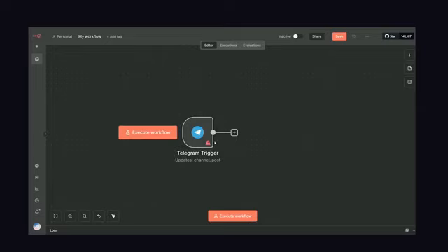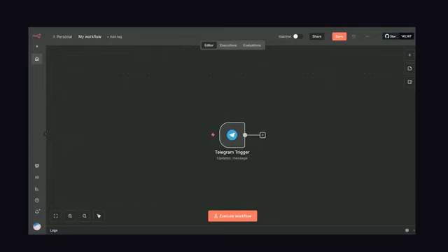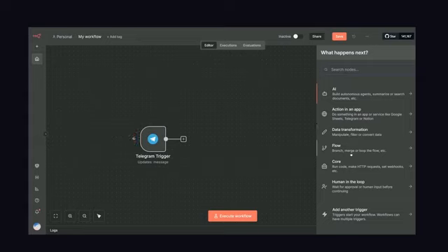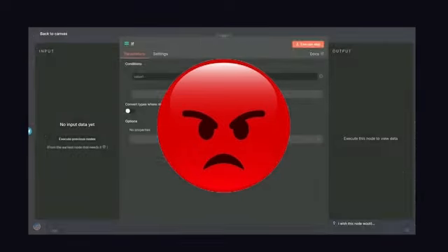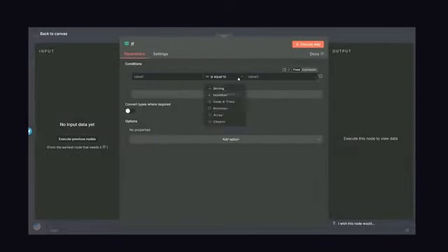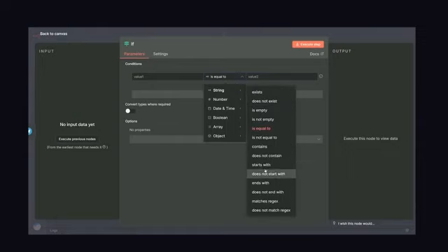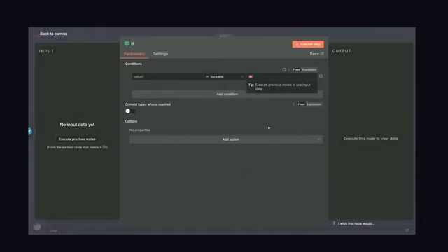Then from there, we can take the data received from the trigger and do all sorts of crazy stuff with it. We could send it off to AI to be analyzed, we could trigger an action in a different app, and also handle things like conditional logic like you would with code. Let's go ahead and add an if branch right here. I know if my wife sends me this emoji that I've done something really bad. I can capture that data in this conditional statement by going to the string option and using contains. And now, whenever I get a message with that emoji, I can run some code.